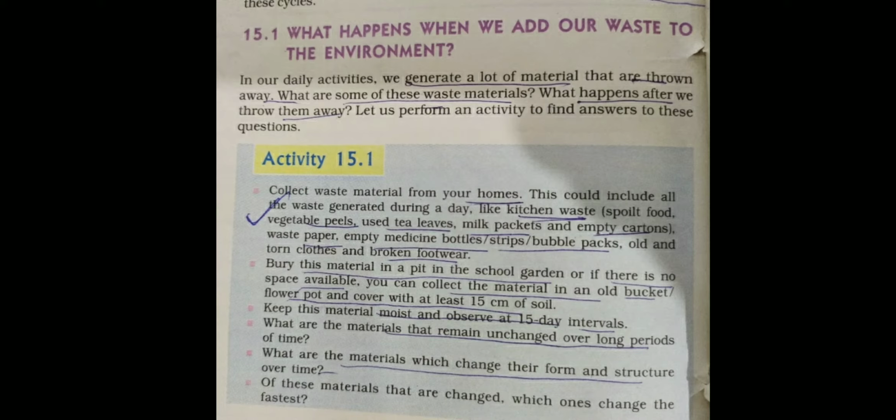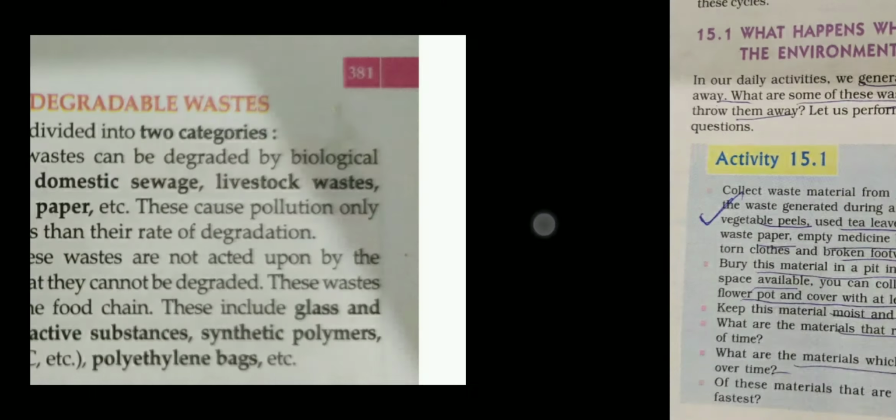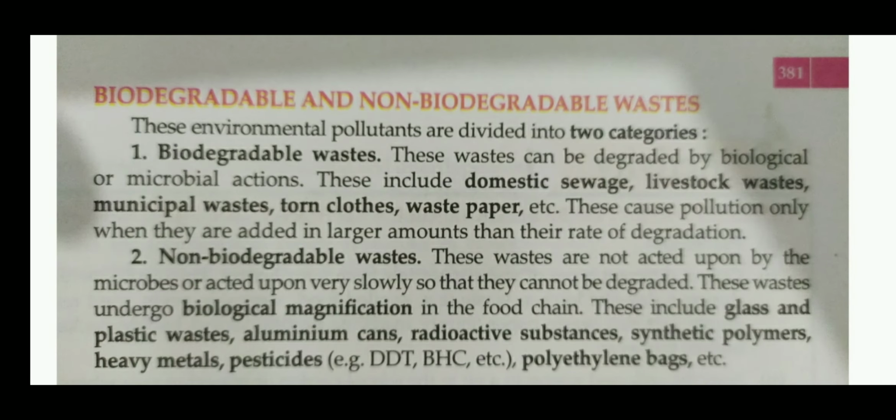So whatever waste material we are generating, we have it in two categories. The waste materials are biodegradable and non-biodegradable. So biodegradable waste material means what? This type of material which is degraded and decomposed by the action of microbes.